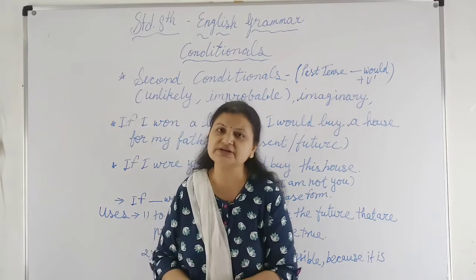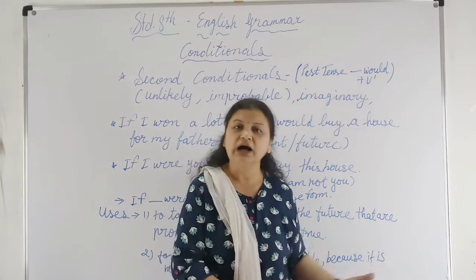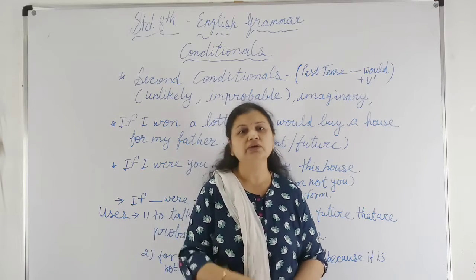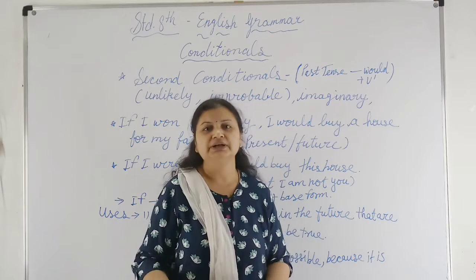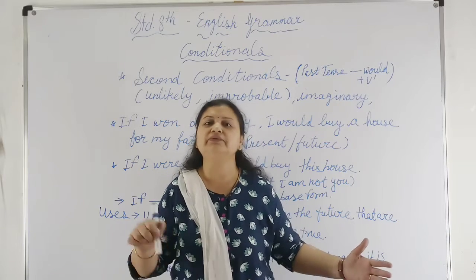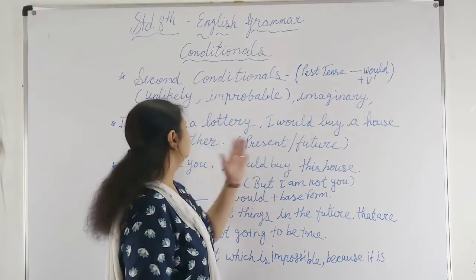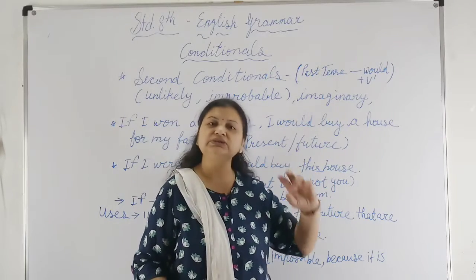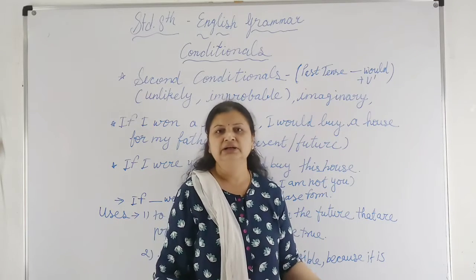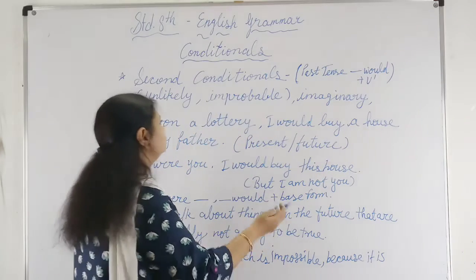If it is the first conditional clause, if I win a lottery, I will buy a house for my father. That time it means that right now I have a lottery. If I win a lottery, then I will buy. This is fixed. This action will be fulfilled when I win a lottery. But if I won a lottery, I would buy a house for my father. This is used for present and future, but right now the condition is totally unreal because I am not going to buy. In this condition, which tense will we use over here?